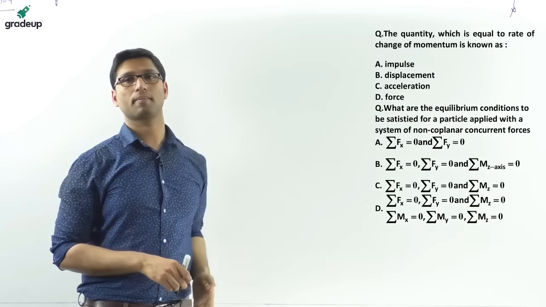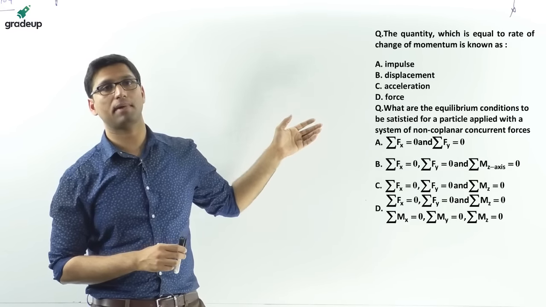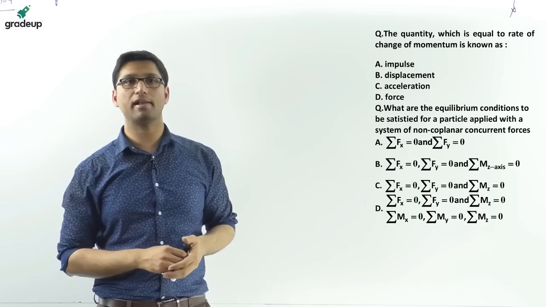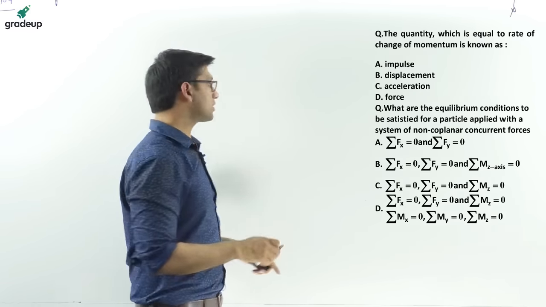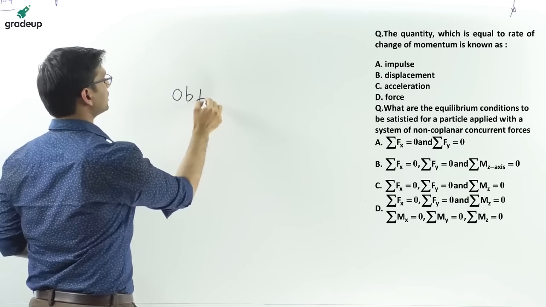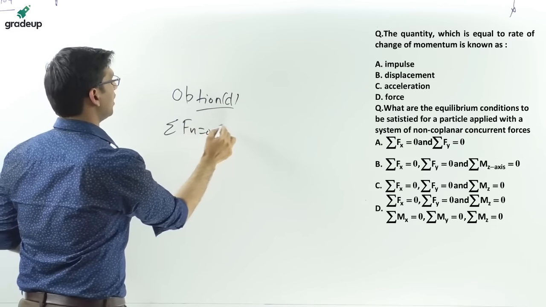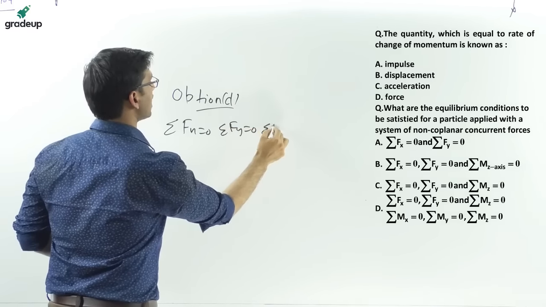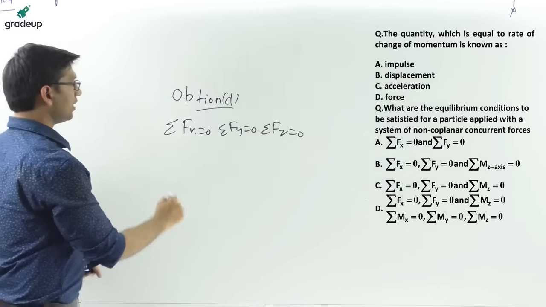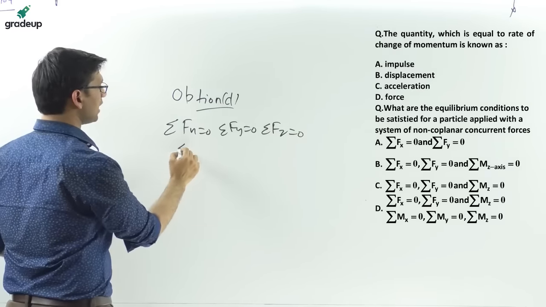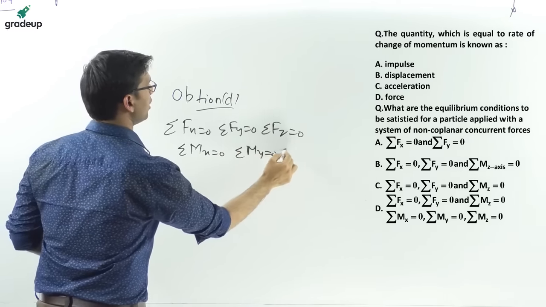For this, the answer will be option number D. That is, summation of Fx, Fy and Fz will be equal to 0 if the system of forces is concurrent, and if it is concurrent and non-coplanar, then the summation of moments in the different directions will also be 0.